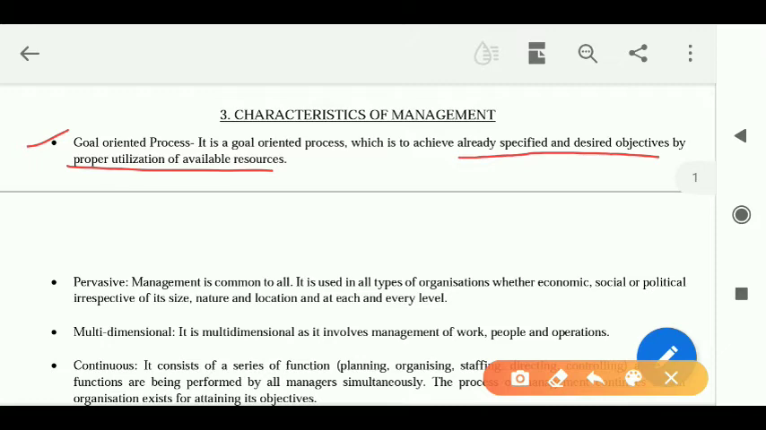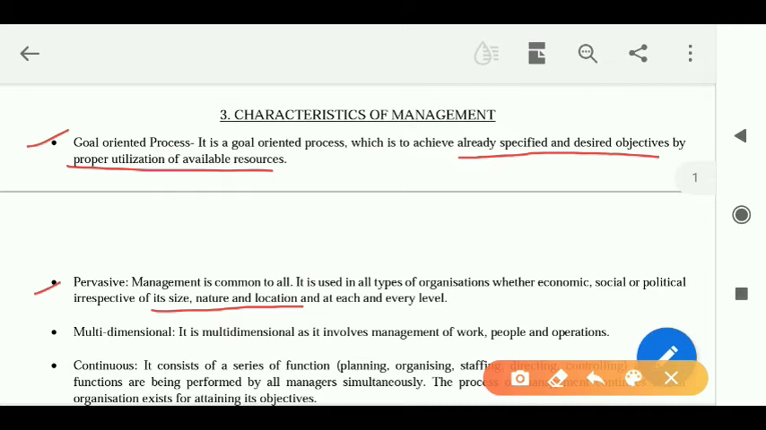Moving down to the next point, it says pervasive. Now, what is the meaning of pervasive? See, pervasive means something which is common to all, which can be applied anywhere and everywhere. Okay. Now, this is very much applicable to management. Management can be applied to any enterprise. It is common to all, whether it be any organization, like an economic organization or a social organization or a political organization, irrespective of its size, nature or location, at each and every level.